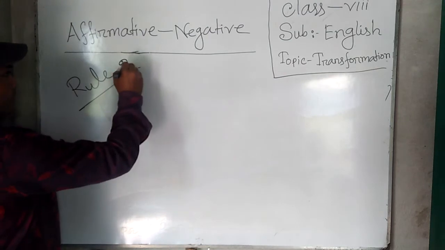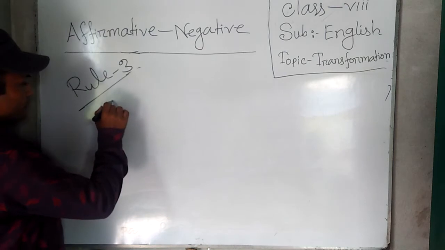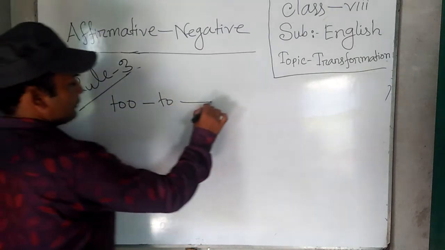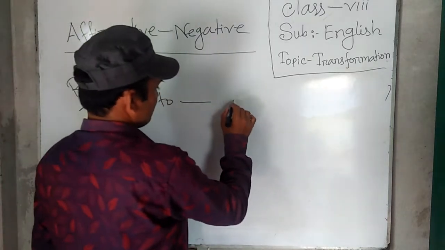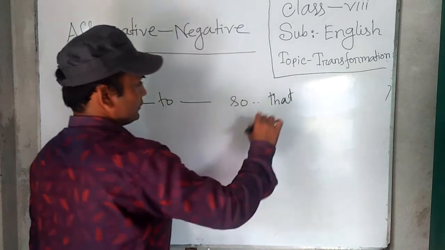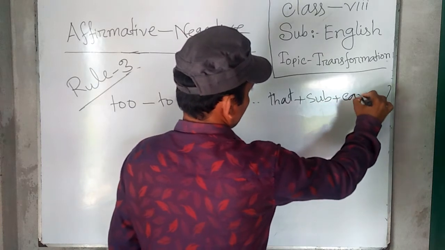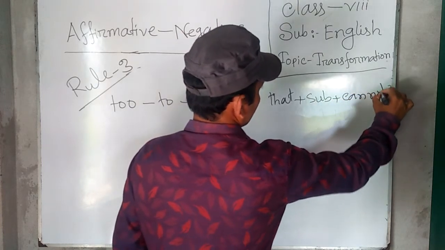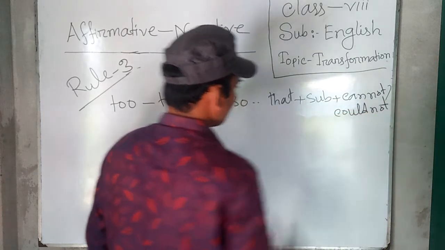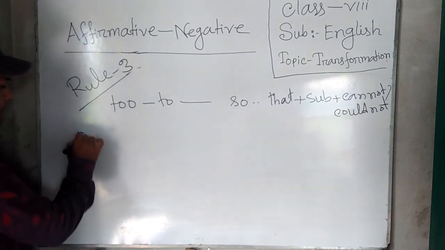Rule number 3. Dear students, if we find too to in the affirmative sentence, we should use so that plus subject plus cannot or could not. Okay, example.